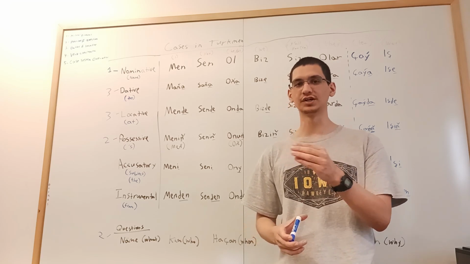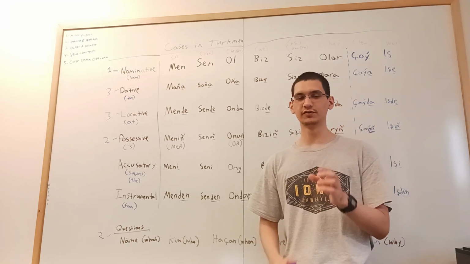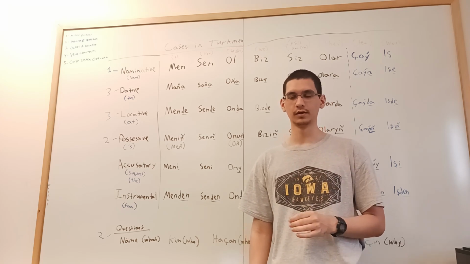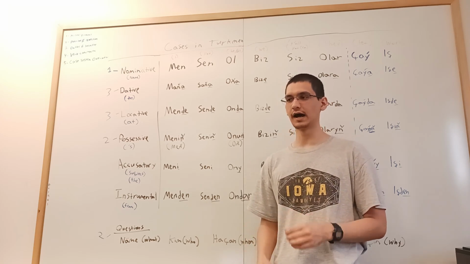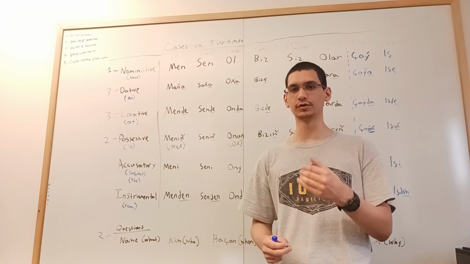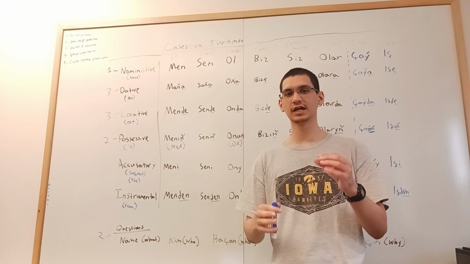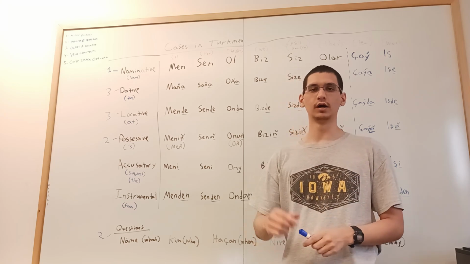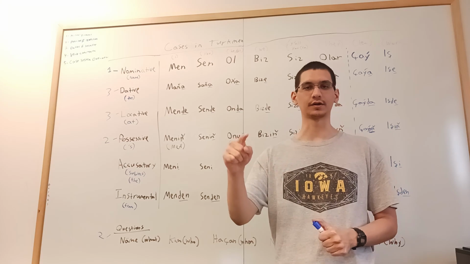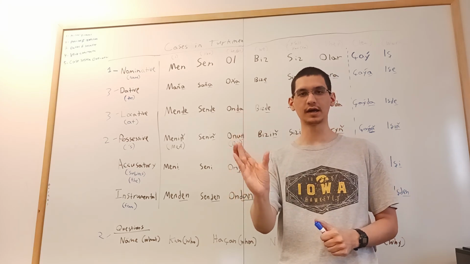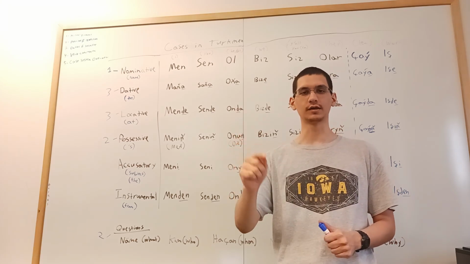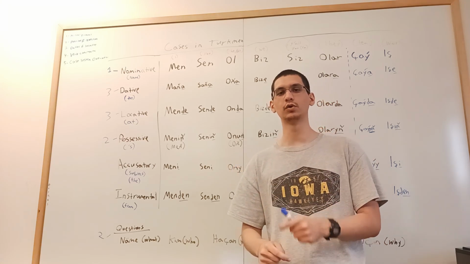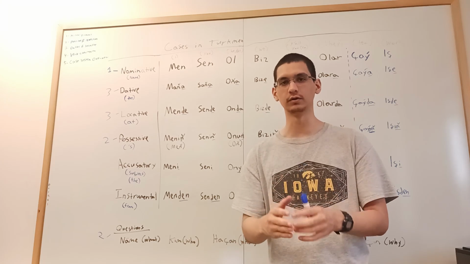I'll use the verb to kill. The verb to kill in the Turkmen language is öldürmek. Let's say I will kill, or you will kill, or he or she will kill. To conjugate to kill in the future, it's öldürecek. You take off the MEK ending, and then you add JEK. Öldürecek. Men öldürecek. I will kill. Sen öldürecek. You will kill.